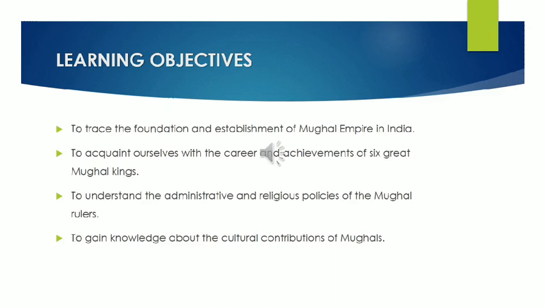The Mughal Empire was established in the year 1526 and it continued up to 1857, when the British captured Delhi. But the first 6 rulers were considered the great Mughals. The empire established in 1526 was at its height till 1707. Till 1707, the Mughal Empire was ruled by 6 rulers: Babur, Humayun, Akbar, Jahangir, Shah Jahan, then Aurangzeb.